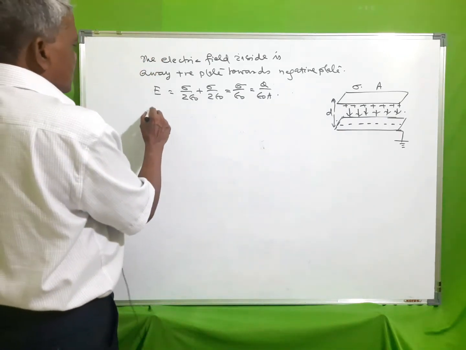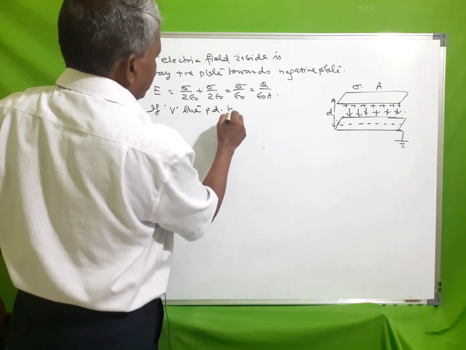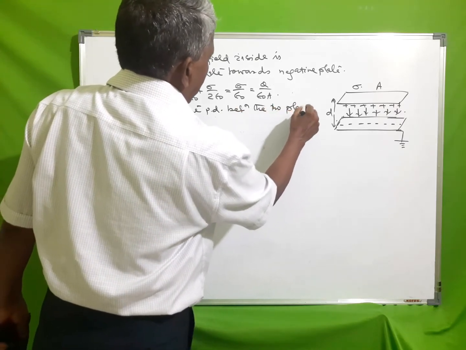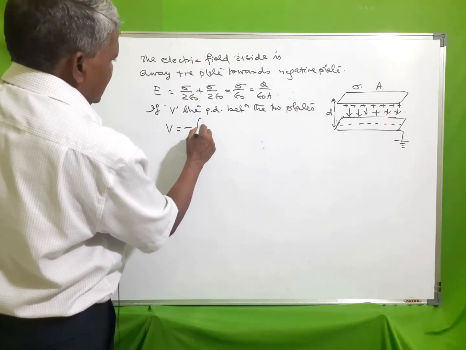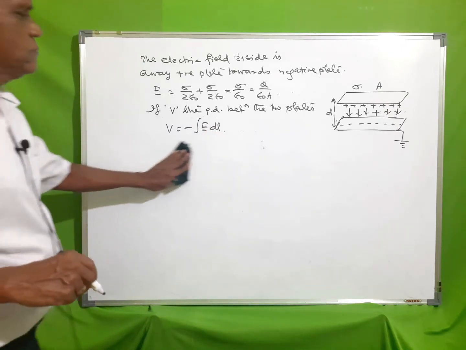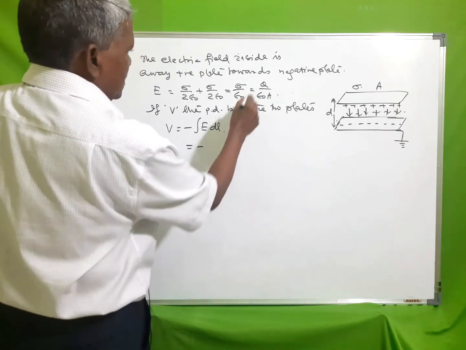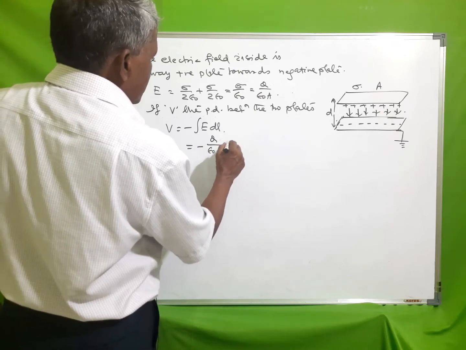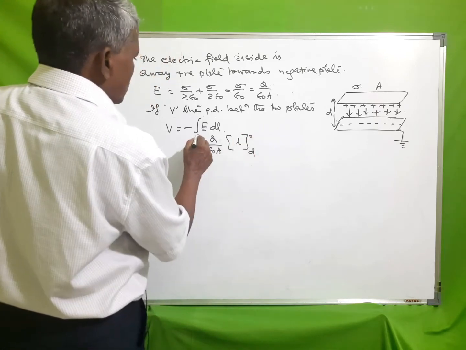If V is the potential difference between the two plates, then V is equal to minus integral of E dl, that is minus q by epsilon 0 A times the integral of dl.